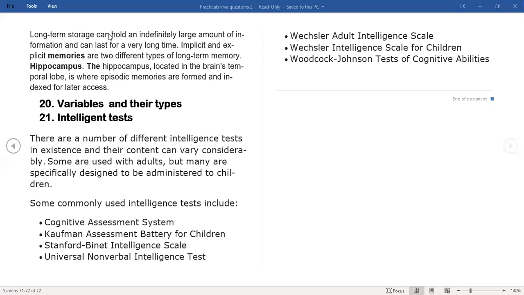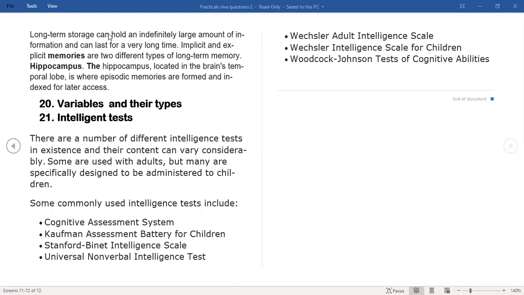And there is one more test, which is Wechsler's intelligence scale for children. This is again for children, but here the concentration is on the disabilities. So this is relevant for kids who have learning disabilities or dyslexia or various other disabilities which are associated with intelligence. This is exactly the test that is used in this particular case.